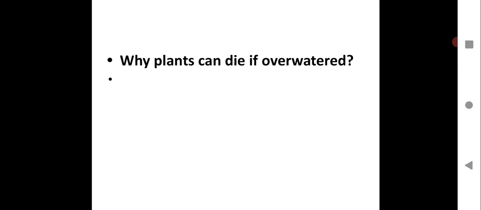So let us see why plants can die if overwatered. One concept based question over here we will do. We have learned about the respiration of plants. So let us see why plants die if you overwater them. You need to put appropriate amount of water. Water should not be put in excess, and in some cases plants die. Why do they die if you put excess of water? Let us see.